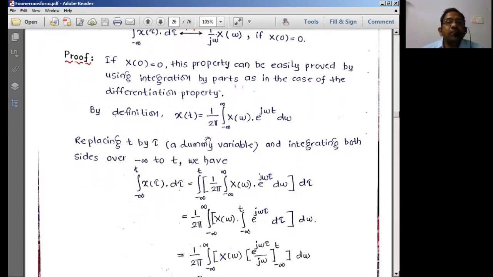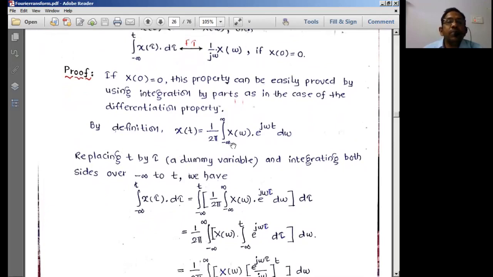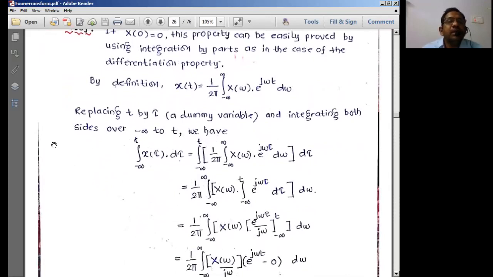By definition, what I can write now: x of t is equal to the inverse Fourier transform, equal to 1 by 2 pi integral x of omega e power j omega t d omega. All this we know already. Then here we replace t by tau, a dummy variable, and integrate both sides from minus infinity to t under consideration, d tau, because we want to have the integration of the time domain signal.